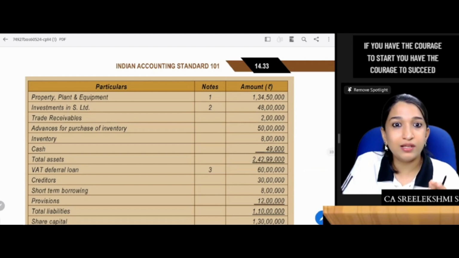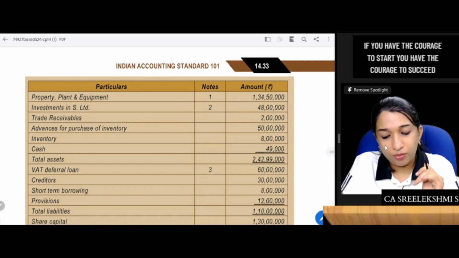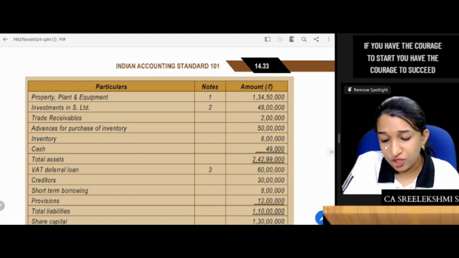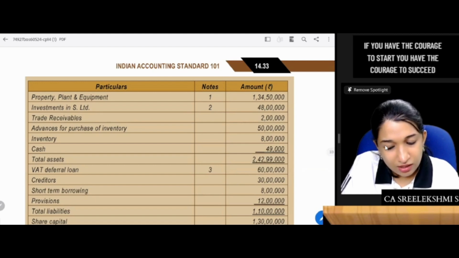VAT deferral loan is actually a government loan, as given. Then creditors, short-term borrowing, provisions, total liabilities. You have share capital, reserves, cumulative translation difference. So this reserves is the total. It is cumulative translation difference.